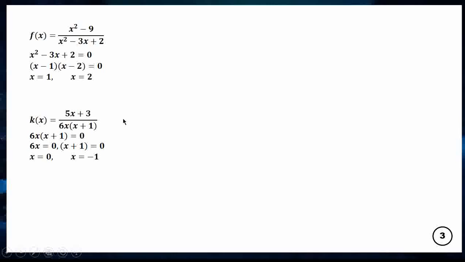We equate each factor to 0. 6x is equal to 0, divide both sides by 6, so x is 0. Then the bracket equated to 0 gives x is equal to negative 1. So with 0 and negative 1, this entire equation will be undefined.